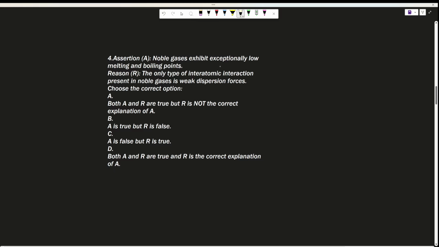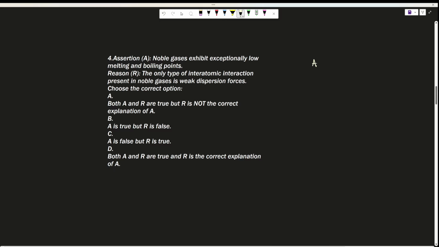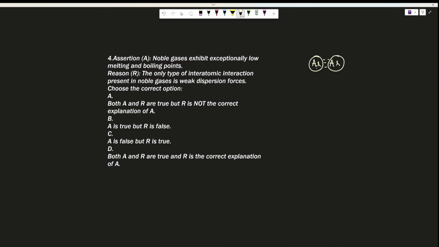Noble gases exhibit exceptionally low melting and boiling points. Yes, because in noble gases, when you consider any particular noble gas, say argon, between the atoms of argon there will be weak dispersion force, right? Because of that, the bond is easy to break.